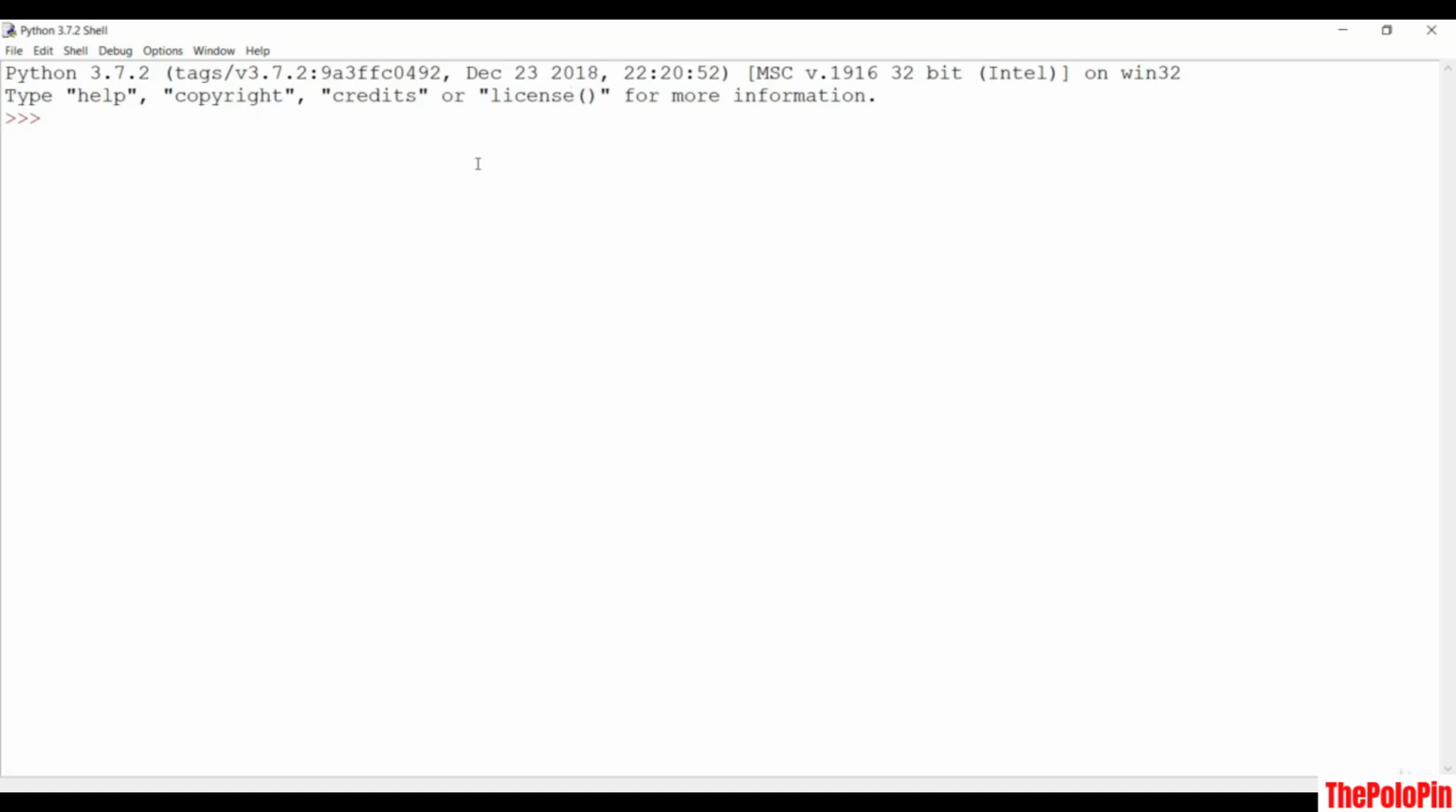We have 26 characters in the English language. These are the characters: A, B, C, D. All of these are characters, and the combination of those characters is a string. So when I say ABCD, this is a string, but normally we put a string inside quotation marks. If I say ABC inside double quotes, this is your first string. A string is only a sequence of characters which gives you some meaning.